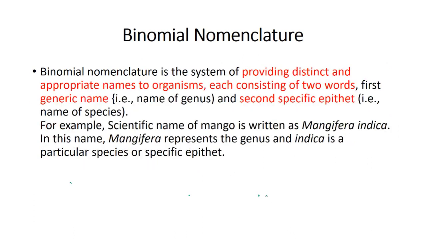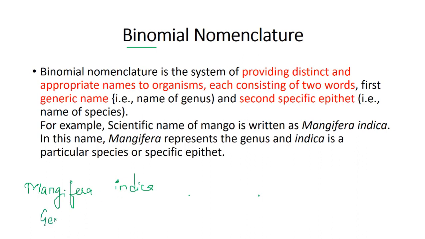Now, very important topic, that is binomial. Bi means two. So two names are there in the binomial nomenclature system. If I write the scientific name of mango, which is Mangifera indica, this is the scientific name of mango. Like for example, we have a name and surname. Similarly, the scientific name also has a name with two words.